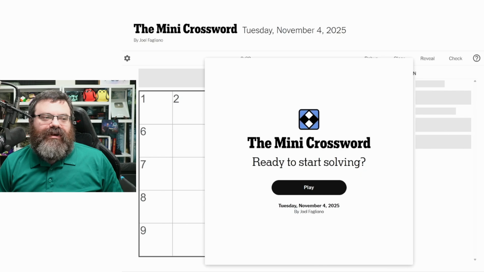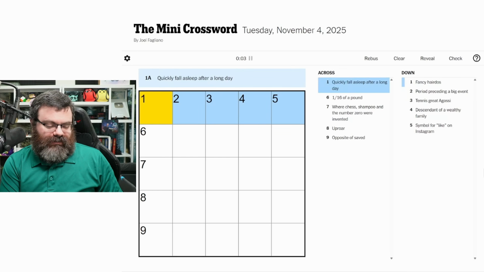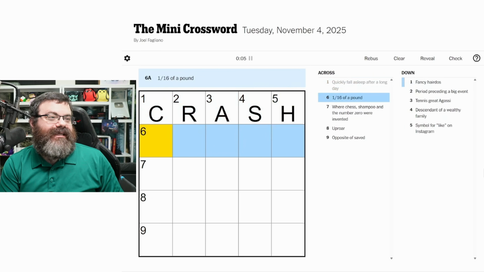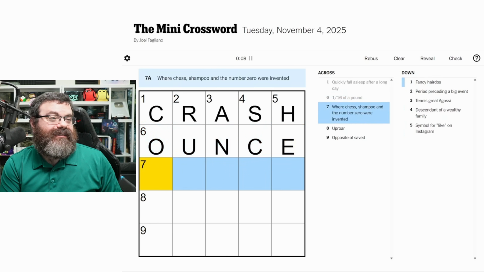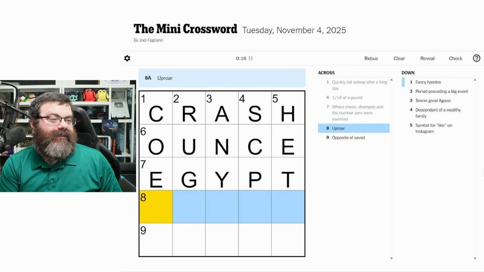Hello, let's do the mini crossword for Tuesday, November 4th. Quickly fall asleep after a long day. Crash, perhaps? 1/16 of a pound. Is that an ounce? I think that's an ounce. Where chess, shampoo and the number 0 were invented. Egypt, I think. Somewhere in the Middle East, maybe.